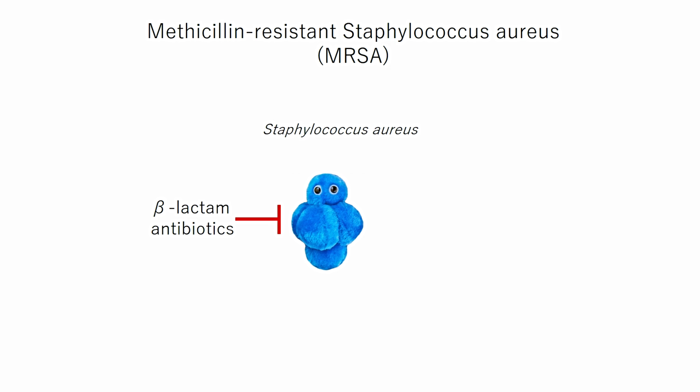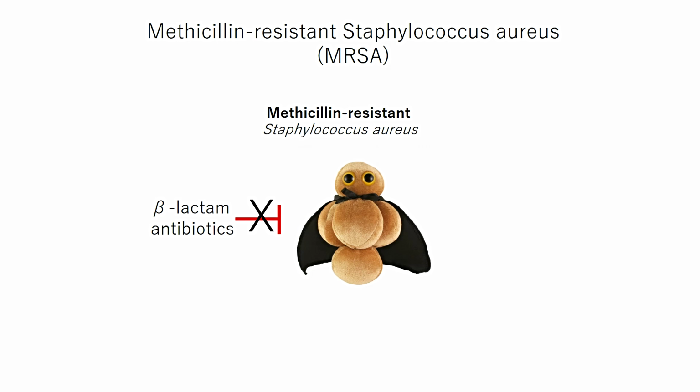Staph bacteria are usually sensitive to beta-lactam antibiotics such as methicillin. These antibiotics kill staph bacteria by preventing them from synthesizing their cell walls. However, sometimes the antibiotics do not kill the bacteria. In this case, the bacteria has become resistant to methicillin as well as other antibiotics. It is now a superbug.